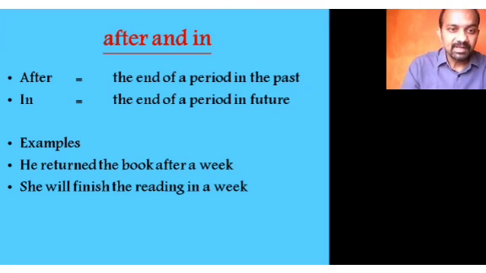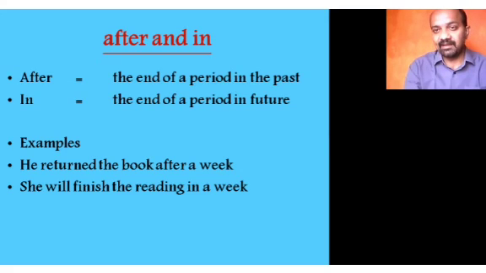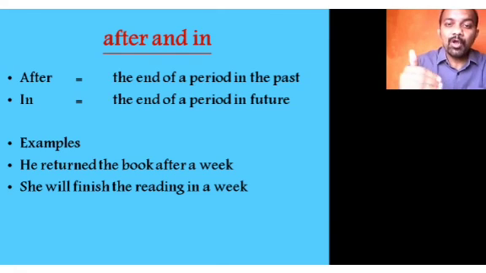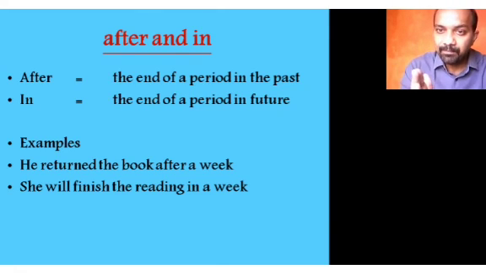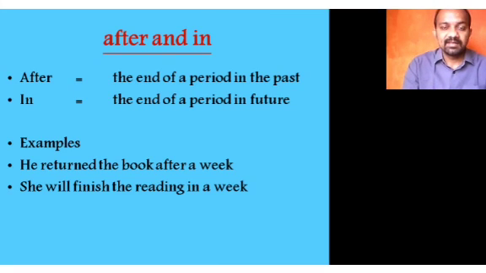For example, he returned the book after a week. The past activity. She will finish the reading in a week. This is going to be a future activity. She has not completed reading and she will complete it in a week's time. So, he returned the book after a week. The indication here is that this has happened at the end of a period in the past.